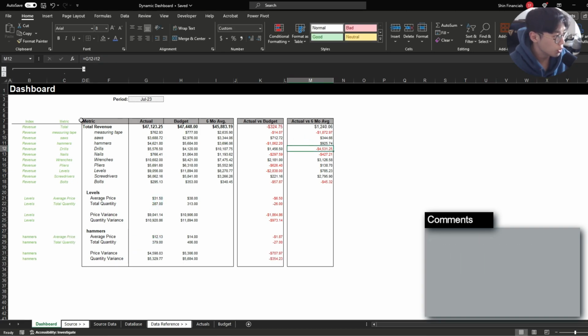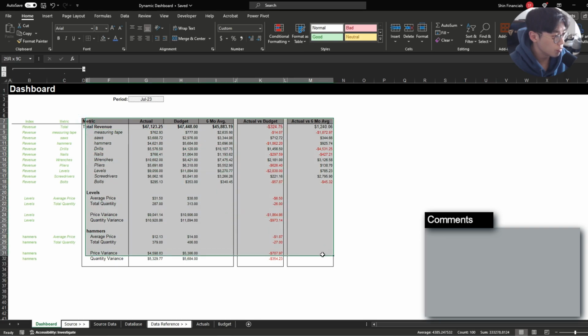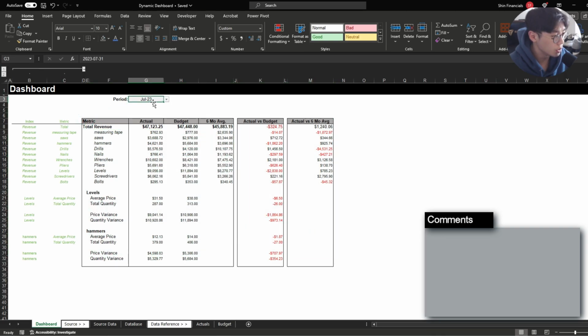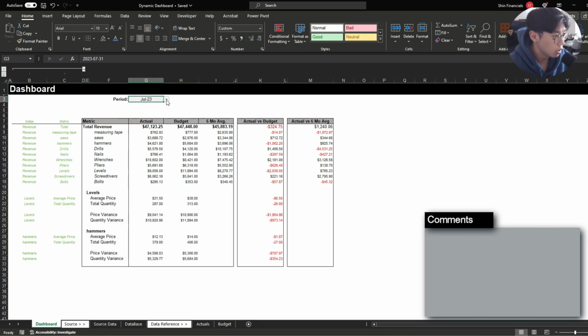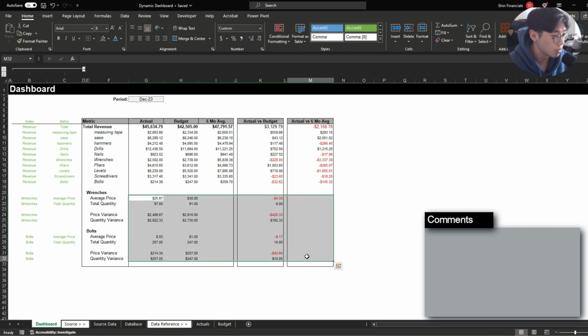We now have a dashboard that is dynamic and will bring in the information for the relevant period that we're assessing, and also shows a breakdown of the 2 most material unfavorable variances that we have for the month's performance. Once we update the period to, let's say, November, it's also going to update the 2 most material variances. And if you update it to December, it will also go through the same change, where the 2 most material variances are going to be wrenches and bolts with a detailed breakdown.